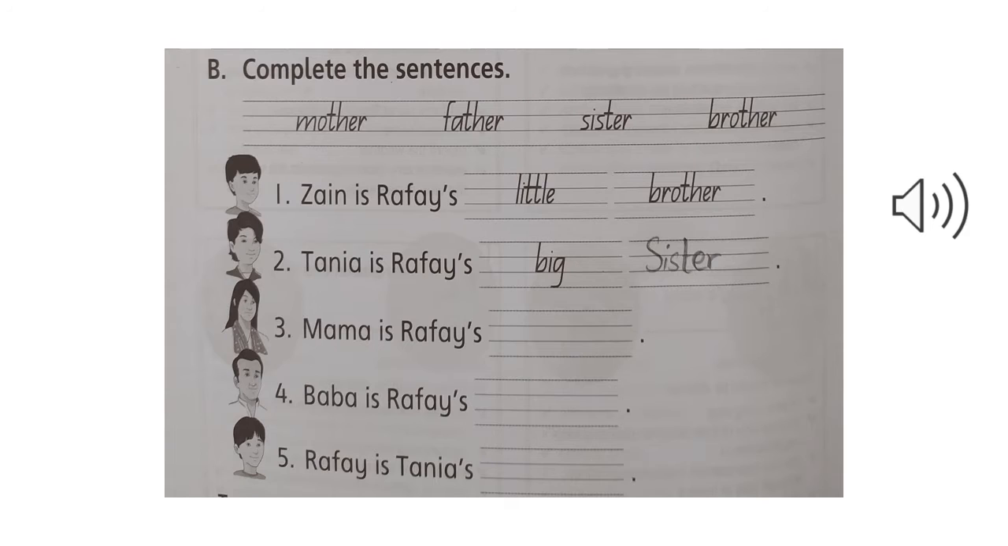And the sentences are: Zen is Rafe's little brother. This one is done for you. Now you have to do the other ones. The second one is Tanya is Rafe's big sister. I have done this for you.